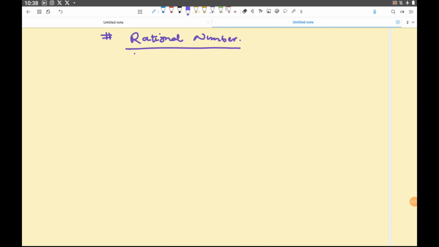So we understood that one thing is clear, it is some kind of number, because it is number and whose name is rational. Like we studied something called natural number, we studied something called whole number, we studied something called integer, or you can say integer number. All these are types of numbers.